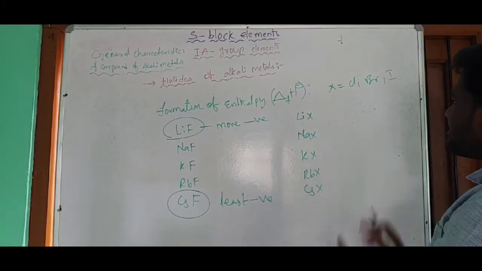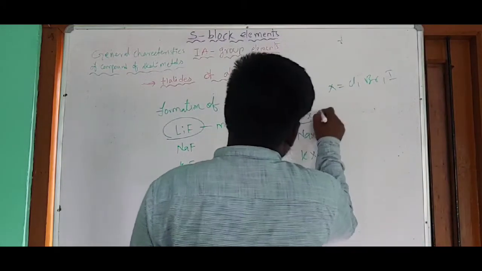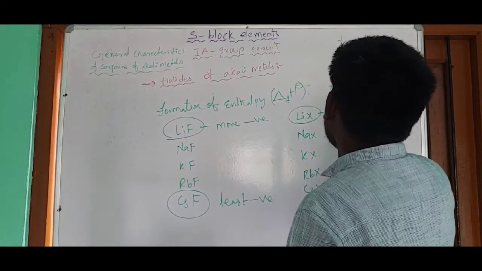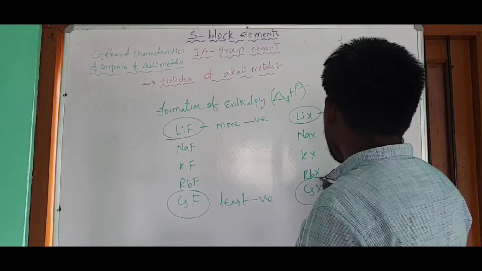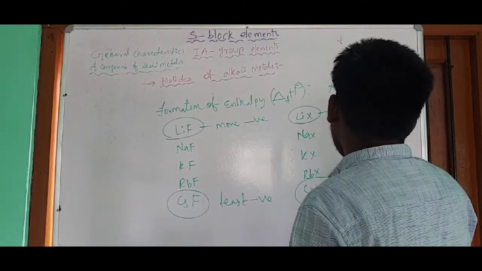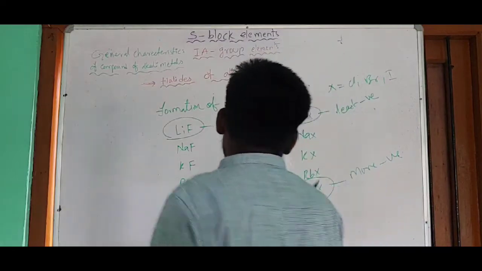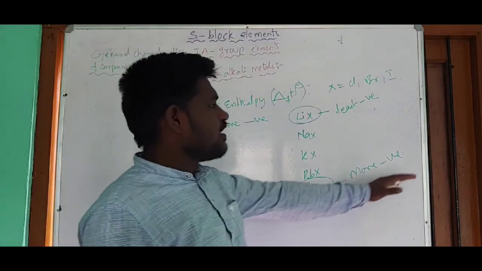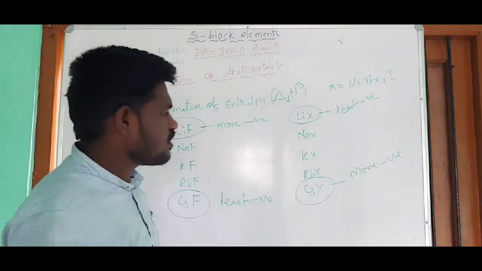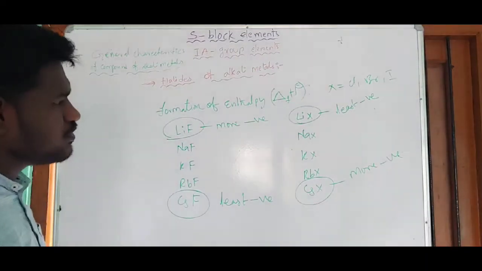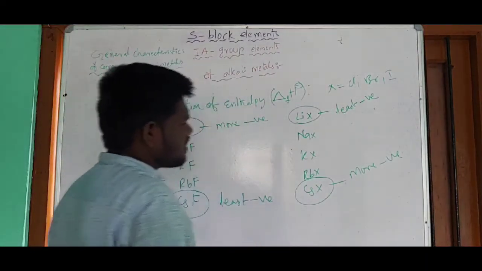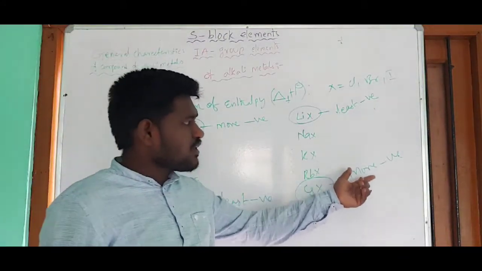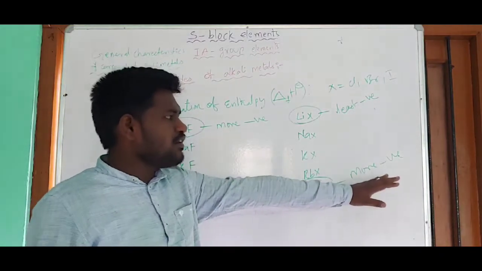In the formation of these halides, the enthalpy of formation is least negative at the top and more negative at the bottom. So from top to bottom, the negative value of the enthalpy of formation increases. In all these compounds energy is liberated, but from top to bottom more energy is liberated.